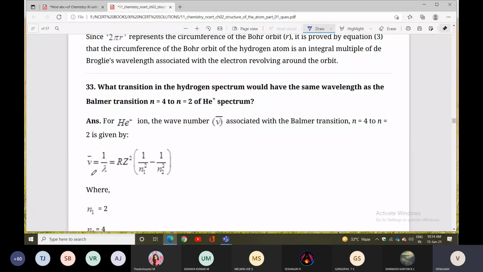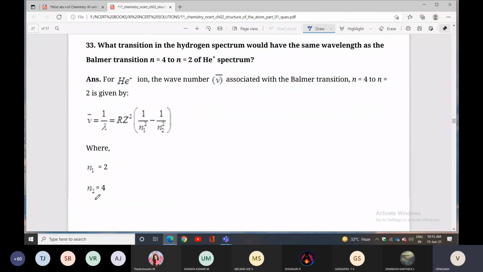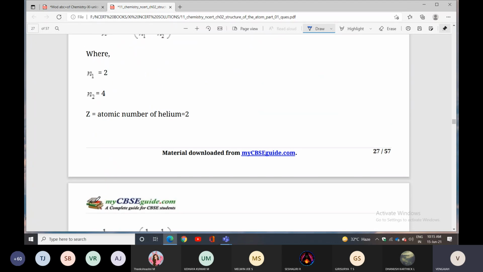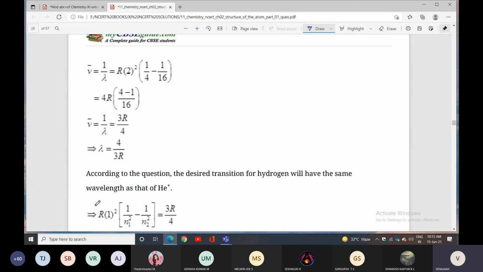The first one is the Lyman series, the second one is the Balmer series. For the helium ion, the wave number nu bar associated with the Balmer transition, n equal to 4 to n equal to 2, is given by 1 by lambda equal to R Z square into 1 by n1 square minus 1 by n2 square. n1 is 2, n2 is 4, and the atomic number is 2. Then you can substitute all the values.